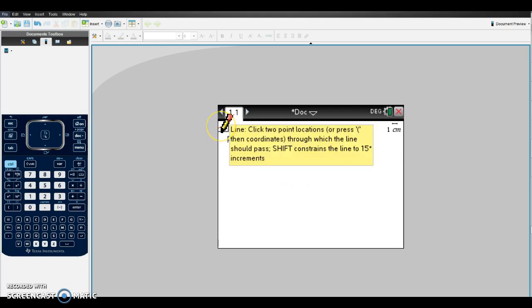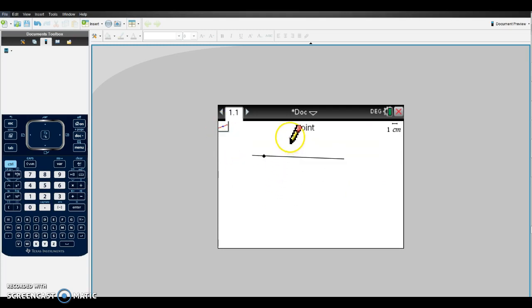Remember, you're still in line mode, so if you don't hit escape, you will continue to create more lines. There are 2 lines that intersect.